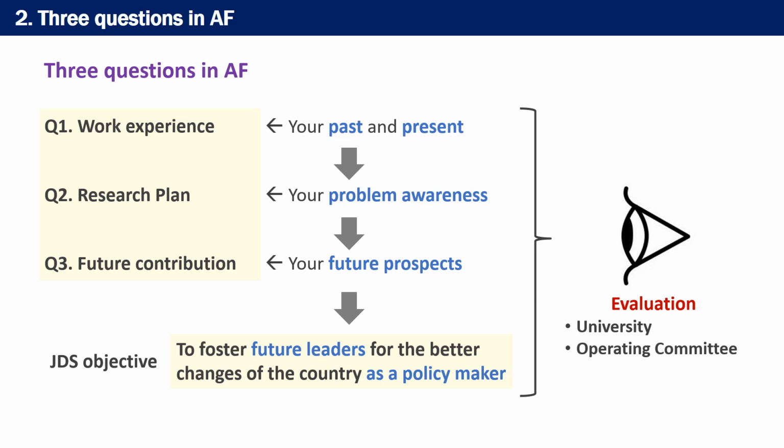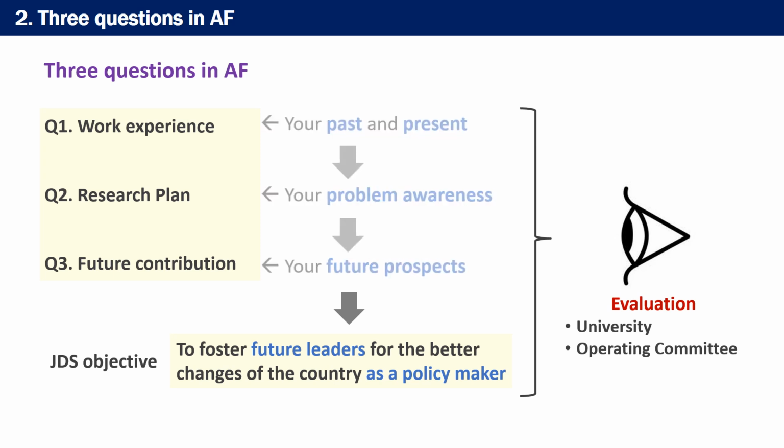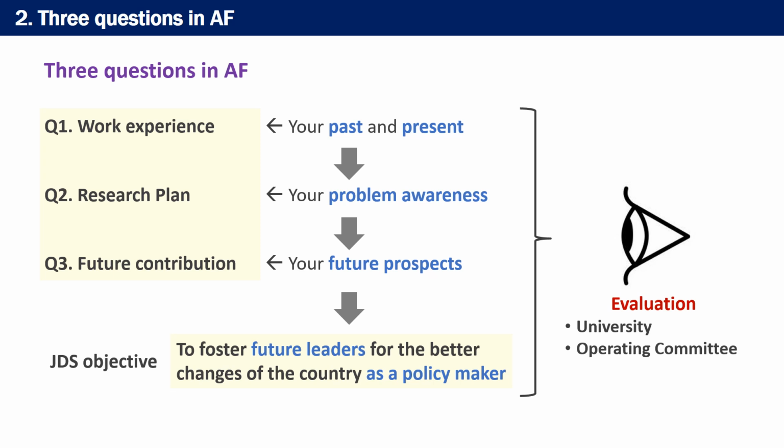These questions are not independent of each other. Be aware that these are connecting questions to evaluate you from 3 perspectives: past, present, and future. That is, what you did in the past and are doing now. Then, based on the experience, what problem awareness you have, and what you want to be in the future. Then, your answers will lead to the project objectives of JDS. Therefore, please be aware that the university and the operating committee will evaluate the applicants from the viewpoint of this project objective.